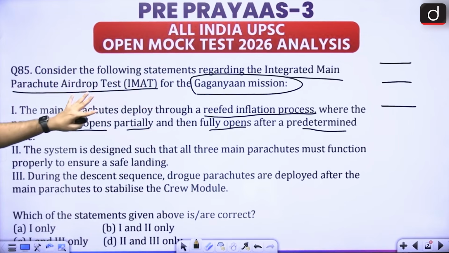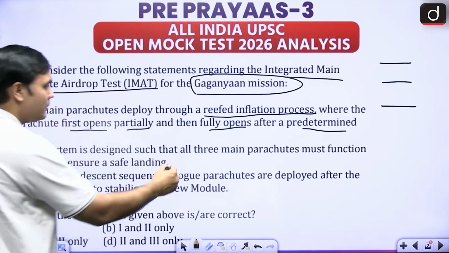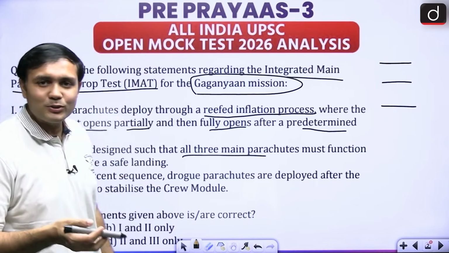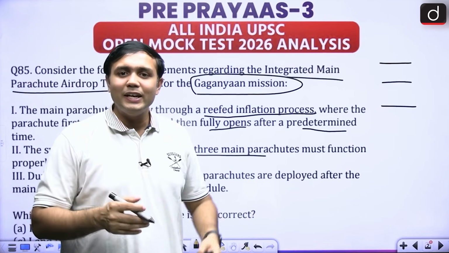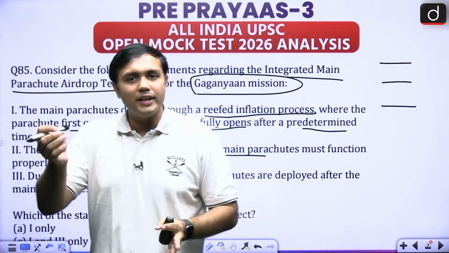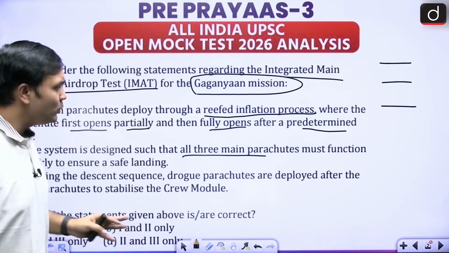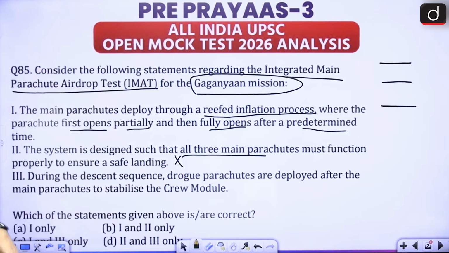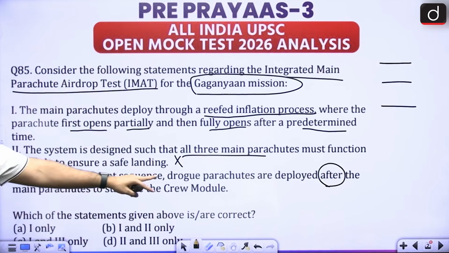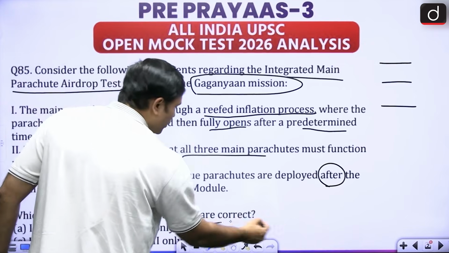So in that regard, let's look at this particular section and then move forward. The system is designed in such a way that all three main parachutes must function properly to ensure safe landing. We just now talked about redundancies. If all of them have to perform exactly at the same time, then there is no redundancy. Even if one fails, everything fails. So logic doesn't support it, right? Then during this descent sequence, drogue parachutes are deployed after the main parachute to stabilize the crew module, and it is asking for correct option, right?